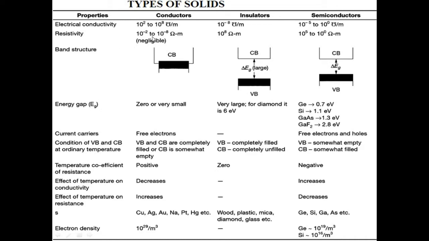Resistivity is 10 raised to minus 2 to 10 to the power of minus 8 ohm meter for conductors. Insulators 10 to the power of 8 ohm meter, and semiconductors 10 to the power of 5 to 10 to the power of 0 ohm meter.